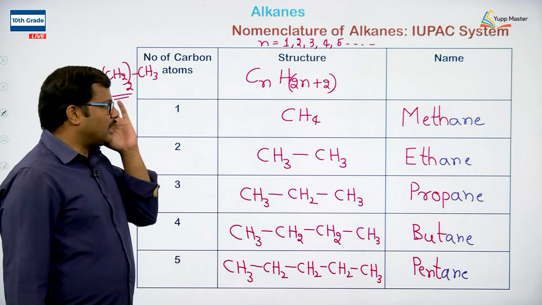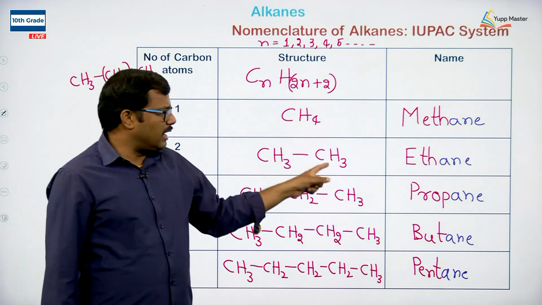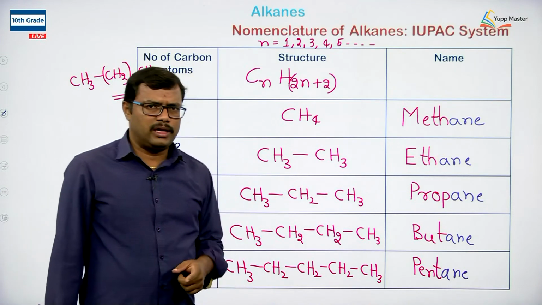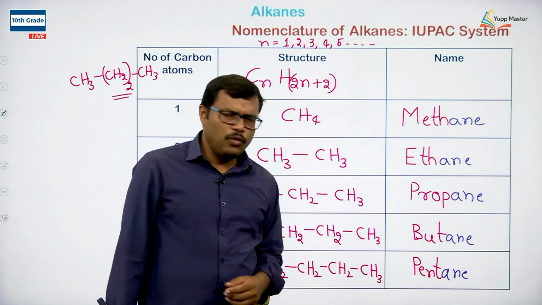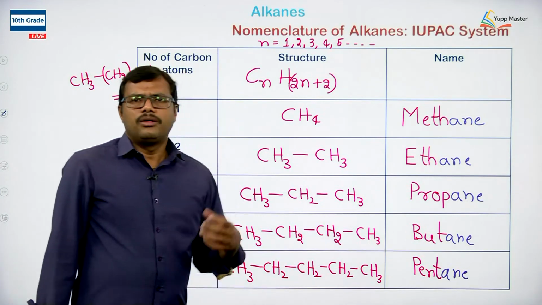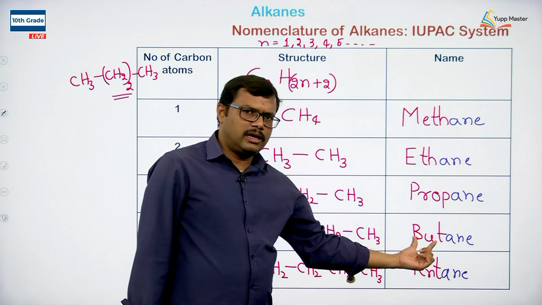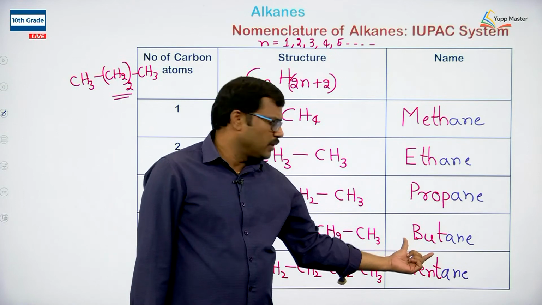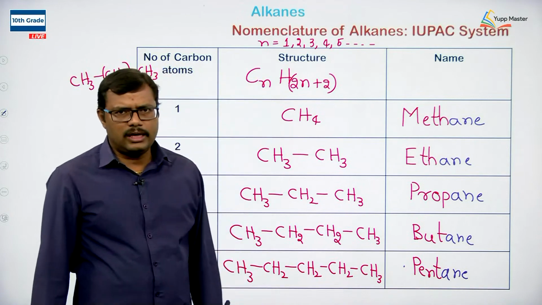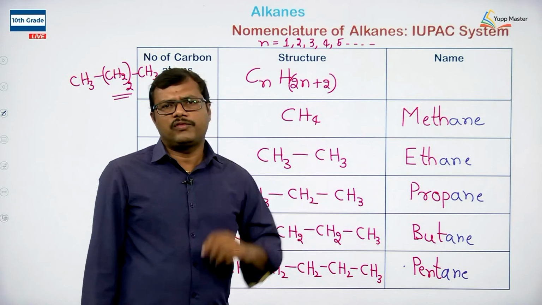So, the alkane having one carbon is methane, alkane with 2 carbon atoms is ethane, alkane with 3 carbon atoms is propane, alkane with 4 carbon atoms is butane, alkane with 5 carbon atoms is pentane. So, writing the first 4 members, their root word is taken with a common system, but from the 5th member onwards of the alkane family, we are going to use the root word from Greek numerals based on the number of carbon atoms.